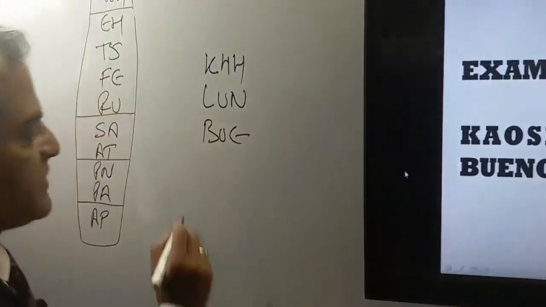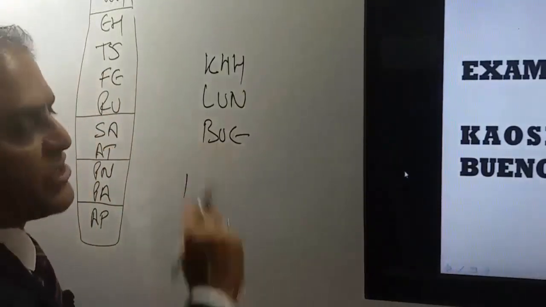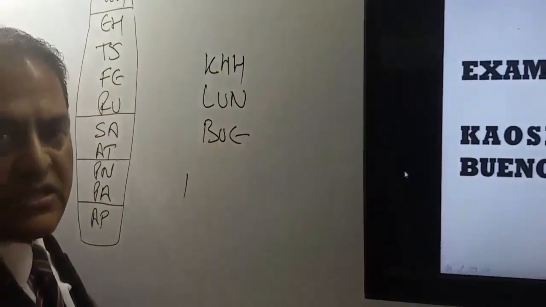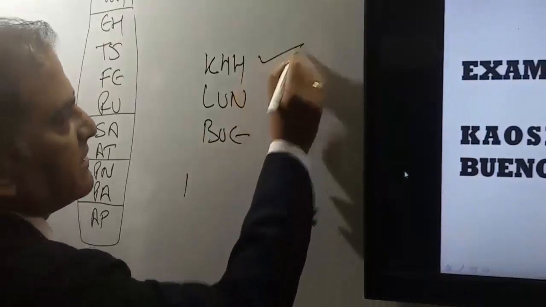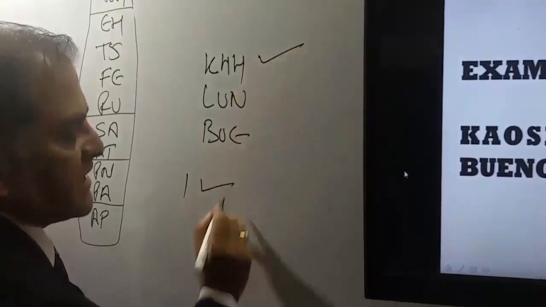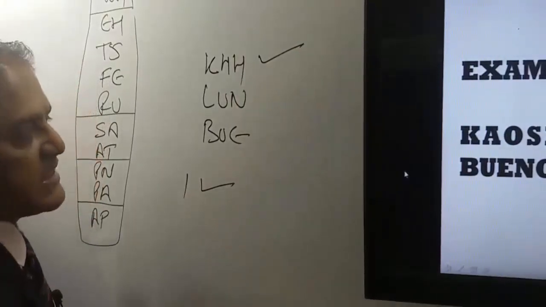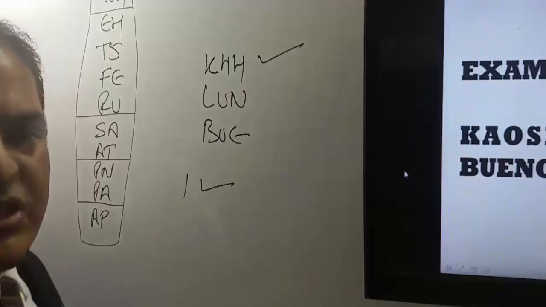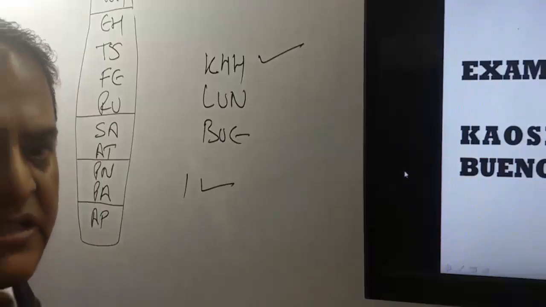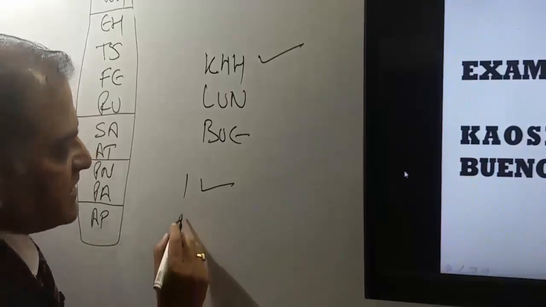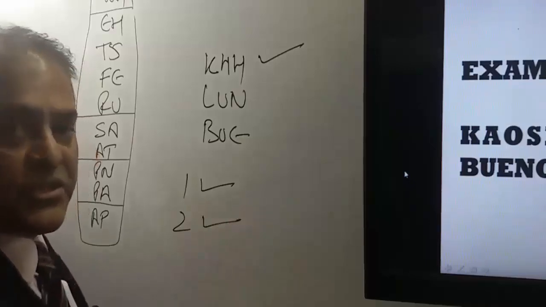Now very first condition says Kaohsiung is in Taiwan. Taiwan is in Southeast Asia, that means this itinerary has satisfied the very first condition, Southeast Asia condition. Next is destination condition. Buenos Aires is in Argentina. Argentina is in South Atlantic. That means it has satisfied the destination condition also.